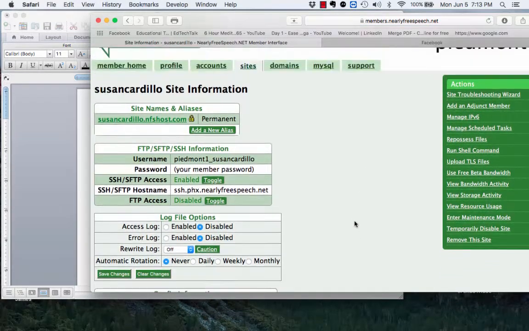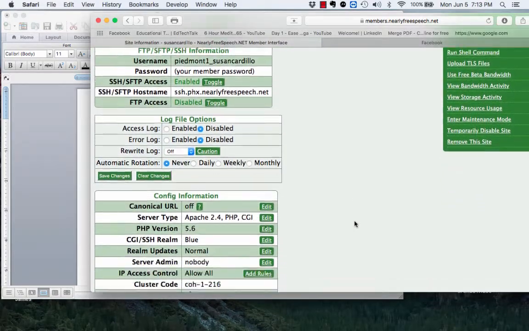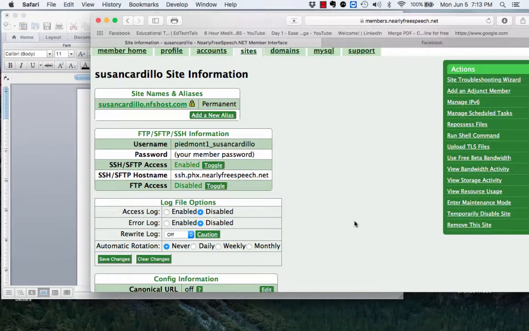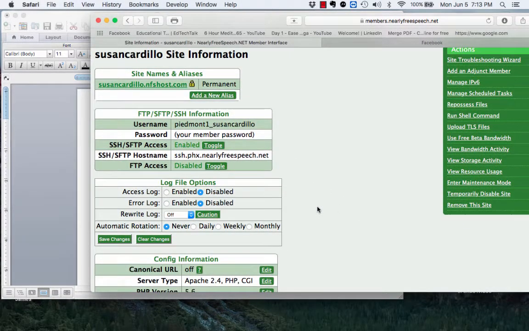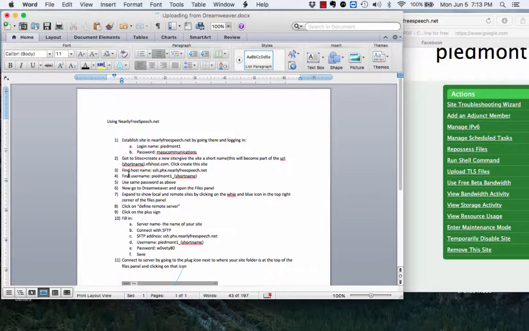And we see all this stuff here. It looks really complicated, okay? But it's not too bad. So we're going to have to add a few things in that make it your site so that you can connect to your site, okay? So what's the directions say? Find the host name, which is, see this long thing, SSH, PX, all that stuff.